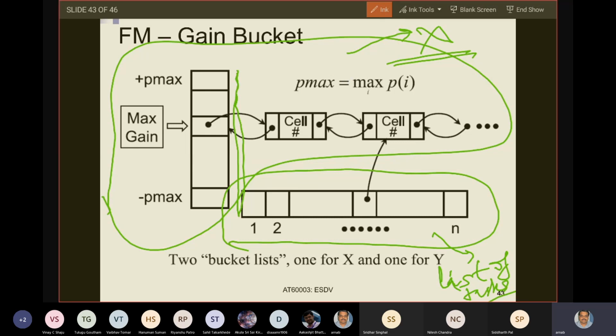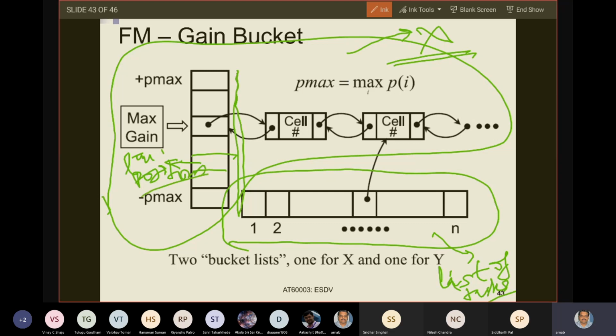Why do you have this array of pointers? Say this is the lth position in this array of pointers. What does it contain?